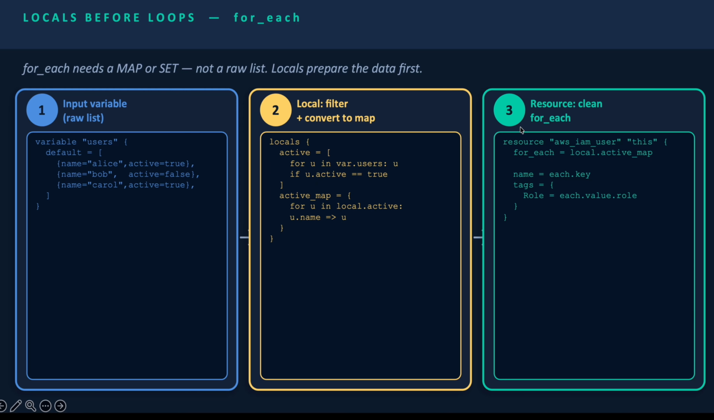And the last step, we are creating the IAM user and looping over all the active users, and then we add the tags and all the things. So this is what happens when we use locals with for_each.